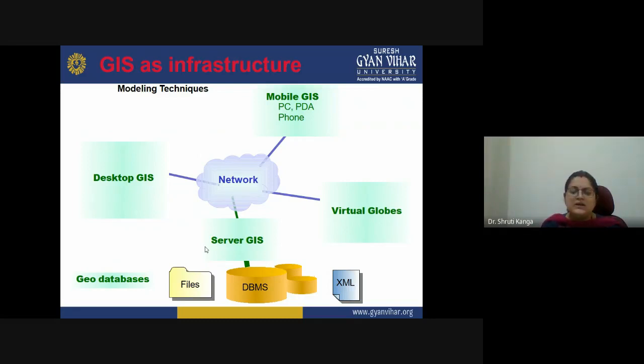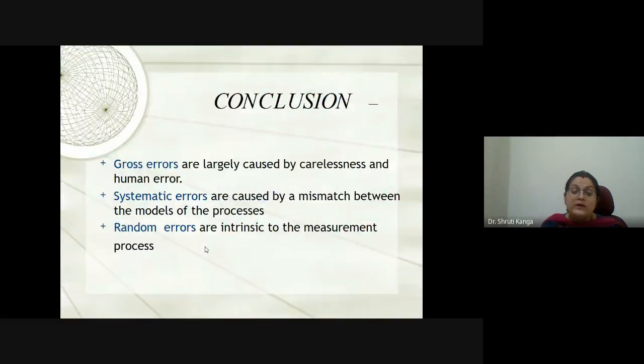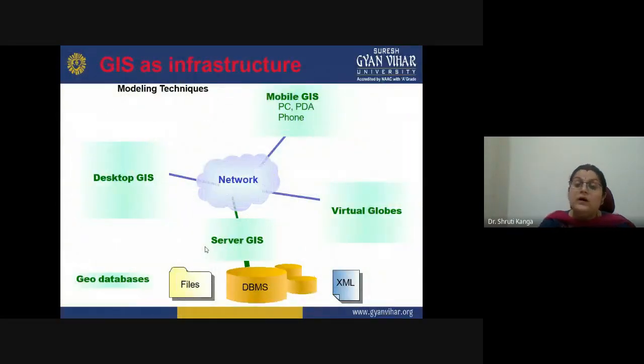So this is the GIS infrastructure we require, and we also require a skilled person who can go for different kinds of observations, or the techniques which can be rightly applied for these models.